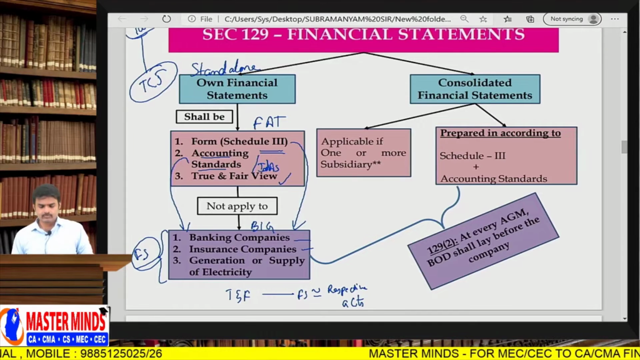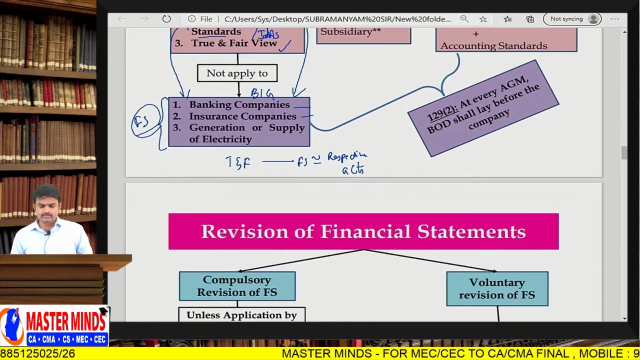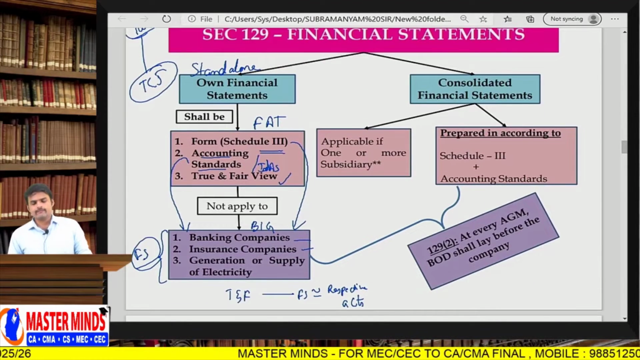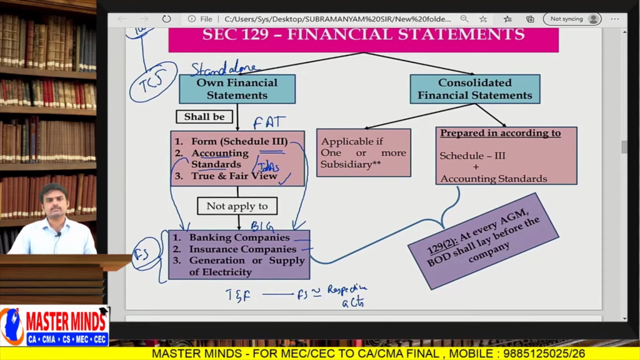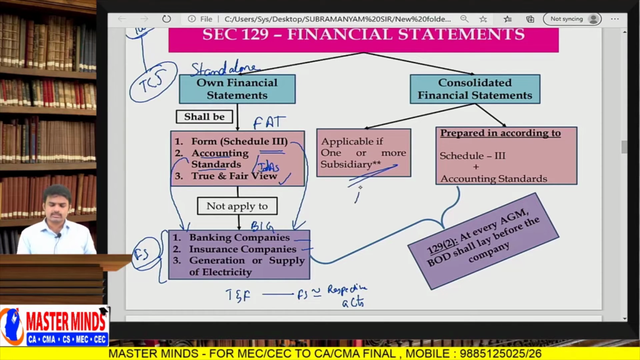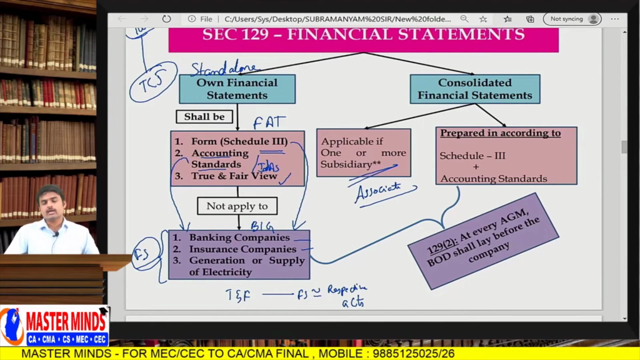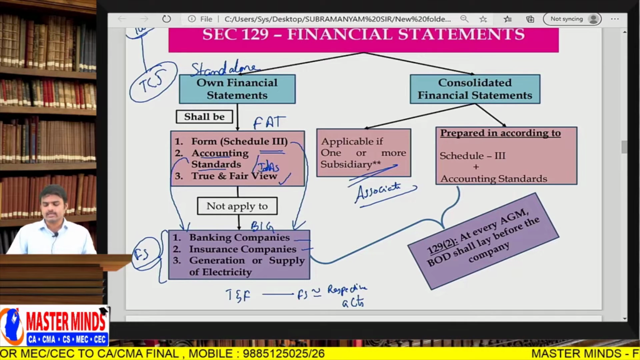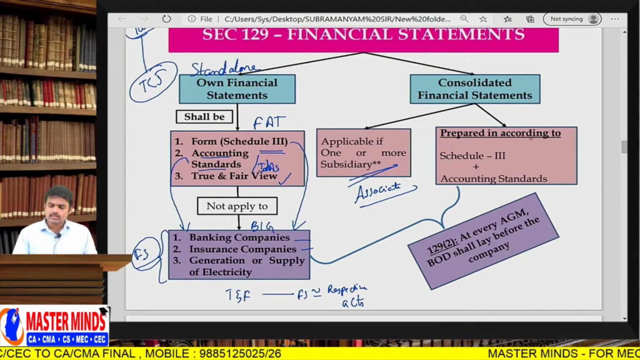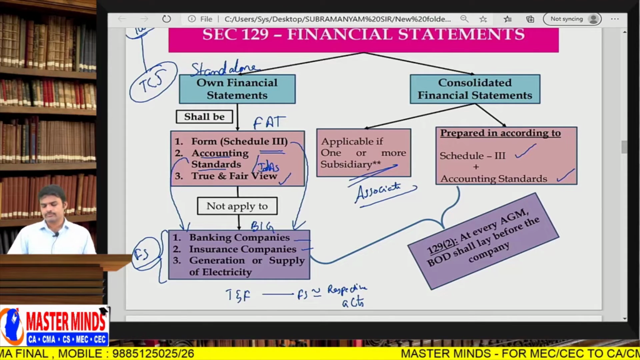Is it clear? Next one, consolidated financial statements. Consolidated financial statements are applicable only if the company has one or more subsidiary companies. Here subsidiary includes associate, that is, subsidiary plus associate. If a company has a subsidiary and an associate, then the associate company's financial statements are also to be consolidated with the holding company. And of course, they should be prepared in accordance with Schedule 3 or accounting standards.